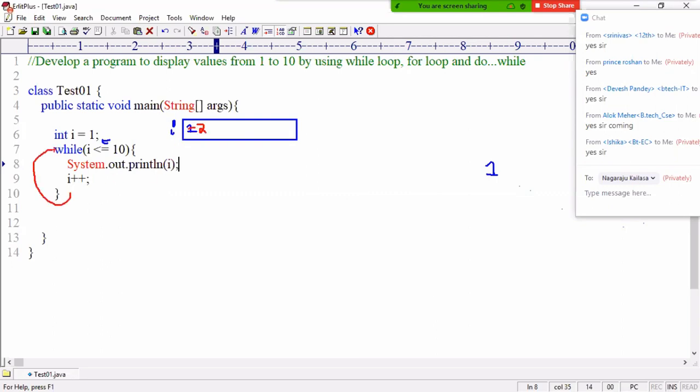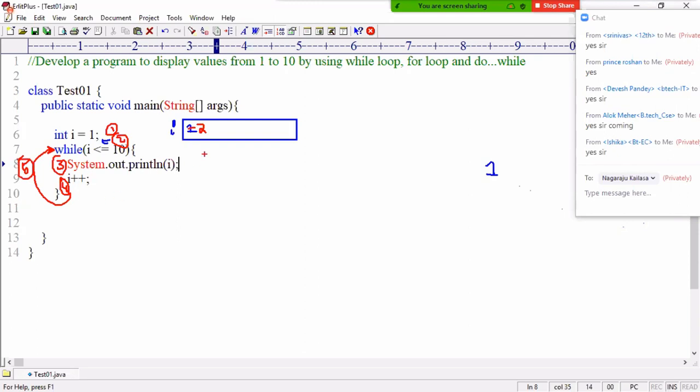Then the loop is iterated again. Okay, then i value, how much? 2. 2 less than or equal to 10? Yes. 1, condition; 2, logic execution; 3, i plus plus incrementing; 4, value incremented; and then loop execution repeated, 5.